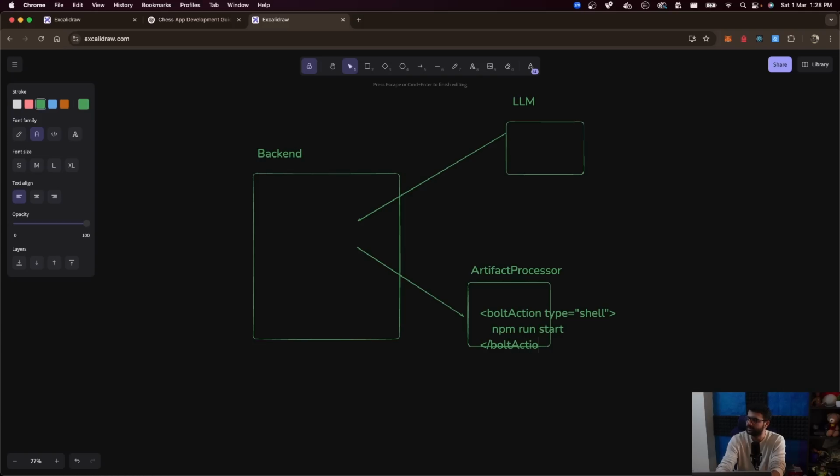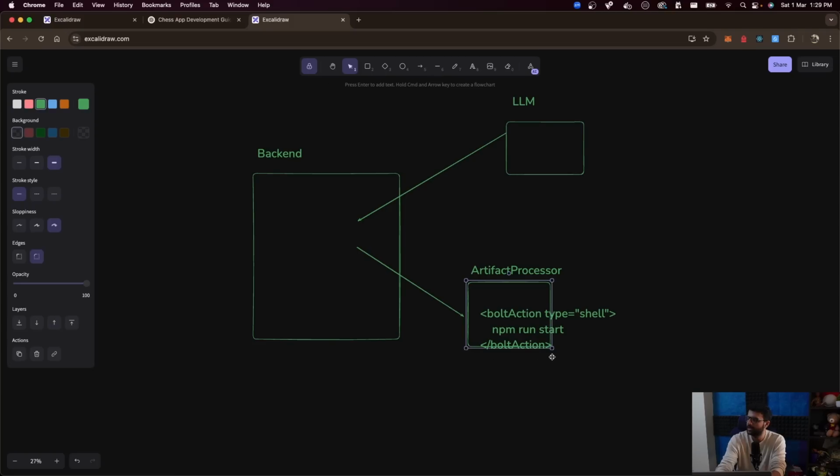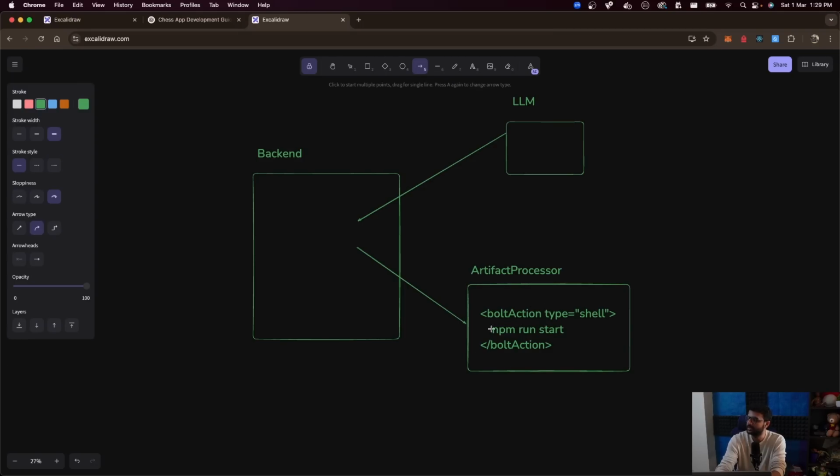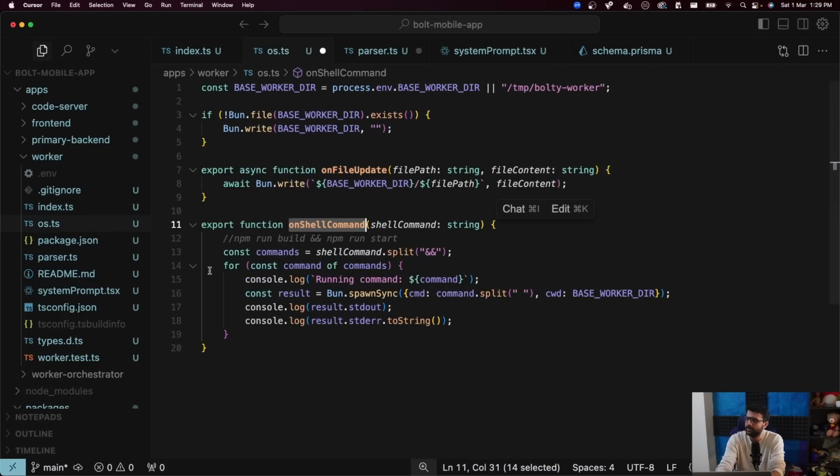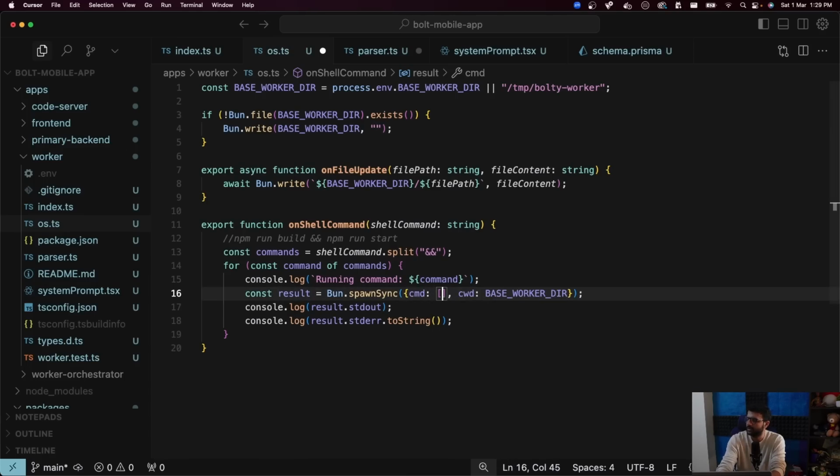Then bolt action. As the LLM responds, we keep telling the artifact processor, we keep calling the parse function here, and the parse function will eventually understand when this has fully come that okay, this command needs to run. So this artifact processor calls another function that we have written called onShellCommand, and inside the onShellCommand function we have written the logic to spawn that specific command, run that specific command in this specific folder. So what does CWD mean? In this current working directory, run this specific command that the user has given us. If the user has told us to run npm run start, then the command that goes over here goes like this: npm run start, something like this.